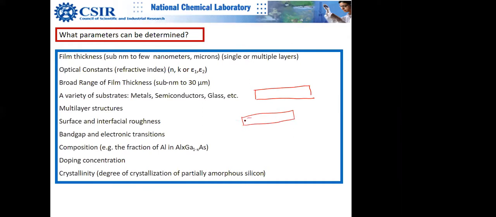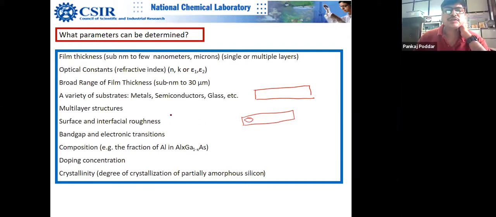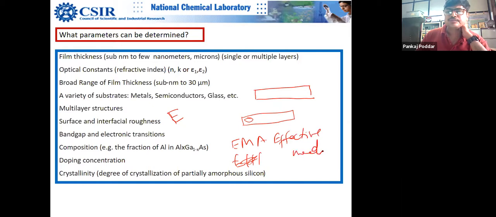Yes, sir. So there is something called EMA theory, effective medium approximation. I think many people know about it. There are several models.